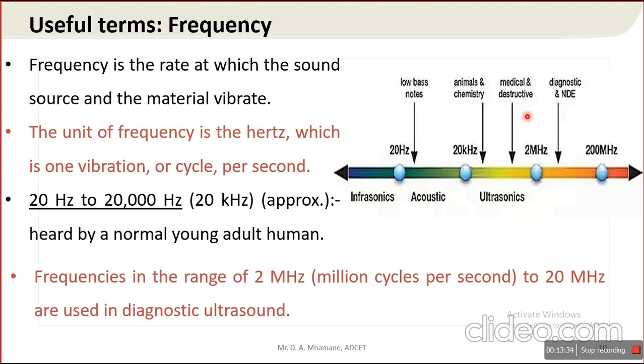So with the help of this image, it is very clear that from 20 hertz to 20 kilohertz it is hearable by the human being. Above 20 kilohertz it is ultrasound, so it cannot be heard by any human being. So 2 megahertz to 20 megahertz is the range of frequency that can be used in ultrasonic diagnosis of mechanical components.